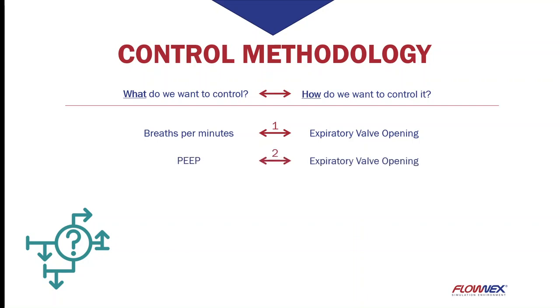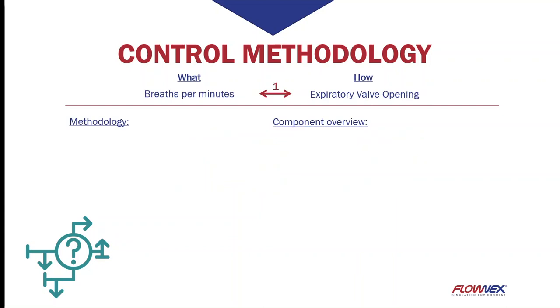The next control component is PEEP, for positive end expiratory pressure, which is the pressure of the lungs in between breathing states. This pressure is controlled through the opening of the expiratory valve. Lastly, we want to control the volume flow, which is controlled by opening and closing the inspiratory valve. This control is also only active when the lung is breathing in. We will now continue to look in detail on how each of these control modes have been implemented in Flownex.